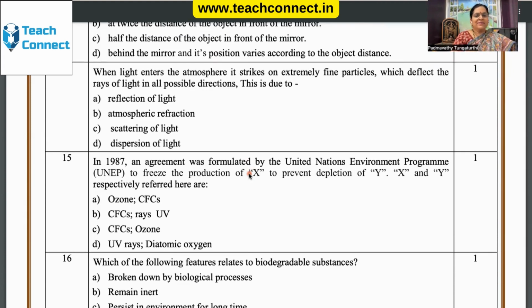When light enters the atmosphere, it strikes extremely fine particles which deflect the rays of light in all possible directions. Deflection, all possible directions. That goes to scattering of light. The light is scattered now. Scattering of light. For dispersion of light, you require a medium. For dispersion of light, you require a prism. That's how scattering of light is the right answer.